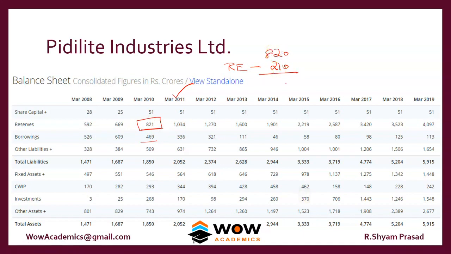So March 2011 should have 1030 as their retained earnings. They have approximately 1034. So the profit is sent in two ways, one as dividend and the other to the retained earnings or reserves. This is where the reserve got added.